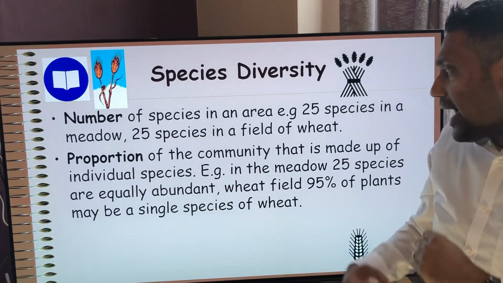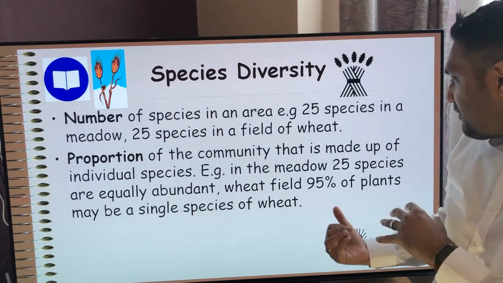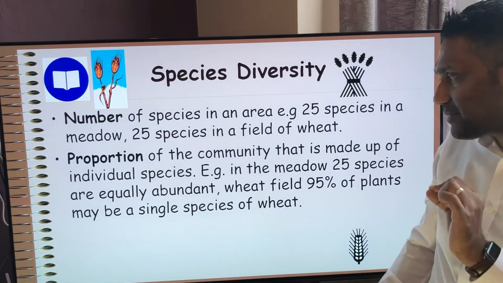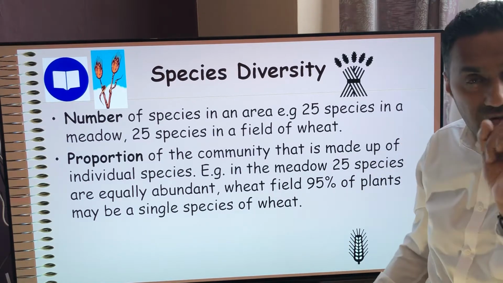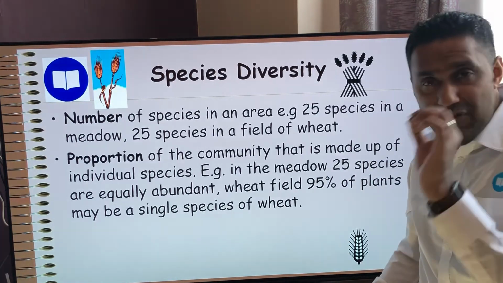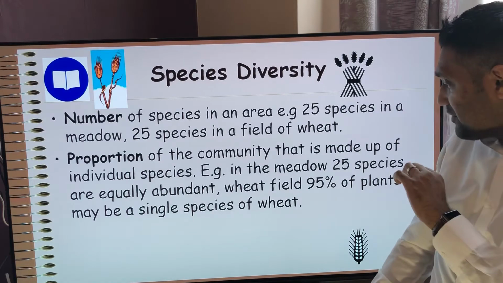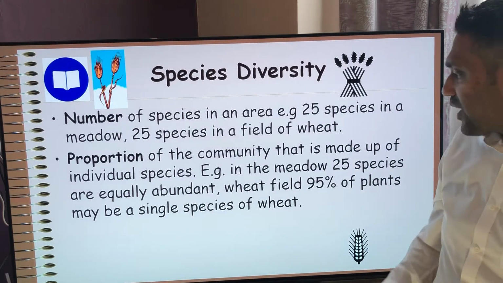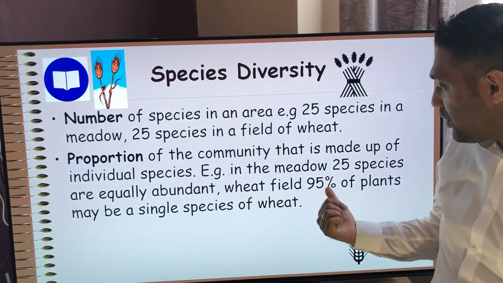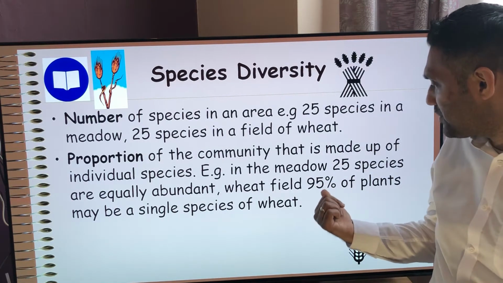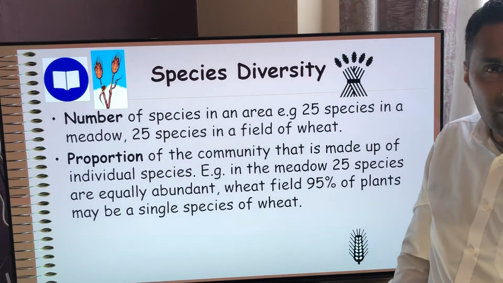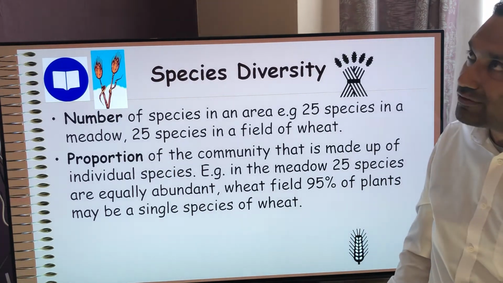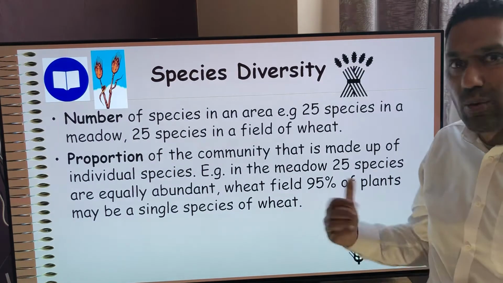Okay. But whereas if you've got the wheat field, and in the wheat field 95% of those are just that single species of wheat, that means the other 5% of those 25 species, which might be, I can't even do the maths in my head now. It's 1 over 5, that's 1/20th, right? So 1/20th of that, 1/10 is 2.5, so it's like one species, right?